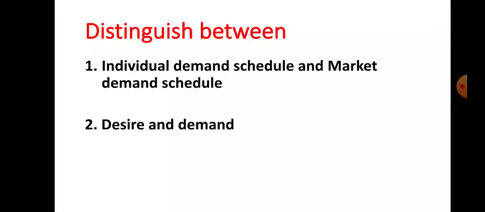First point, always meaning or definition. Separate 1 mark for meaning or definition and 1 mark for point of difference. Okay, and a very important instruction is, if a schedule is possible, draw the schedule, or if a diagram is possible, draw the diagram. Okay, so in this pair a schedule is possible, so you have to draw the schedule also. Okay, number 2 is desire and demand. Okay, understood how to write down the answer for distinguish between 2 marks question.